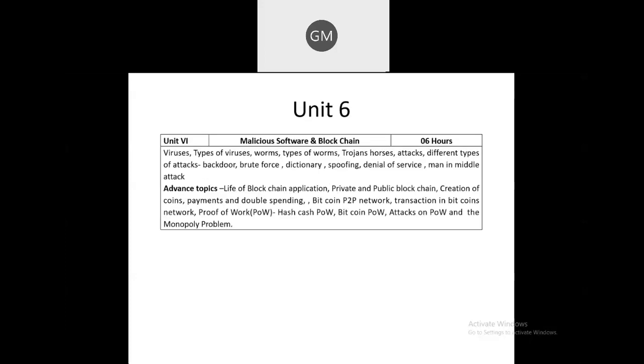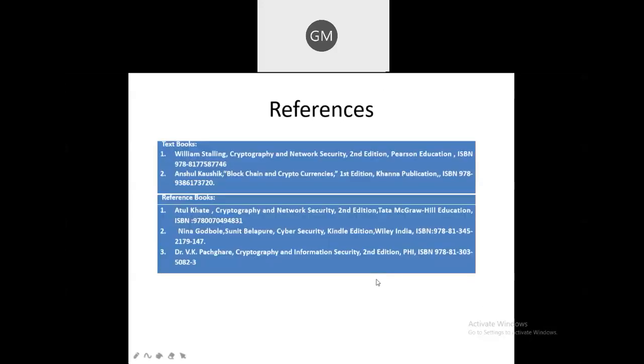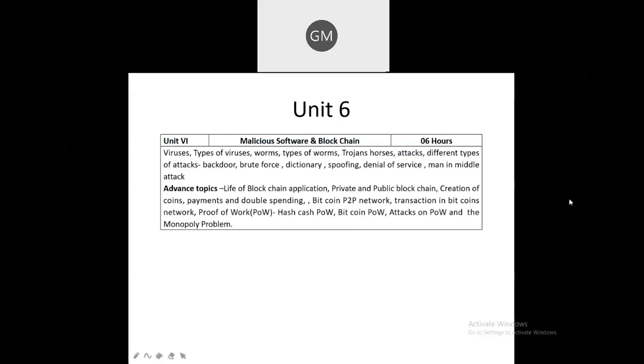And in Unit 6, we are going to learn about different types of viruses, not only the viruses, but different types of attacks. So, these concepts we are going to learn in Unit 6, and advanced topics on the blockchain. So, there are some of the basic concepts which come under this blockchain technology that we are going to learn in the unit. Okay.